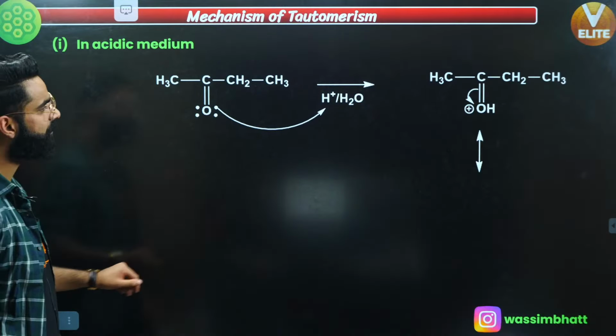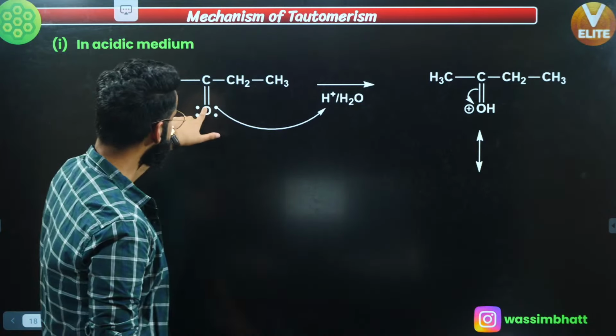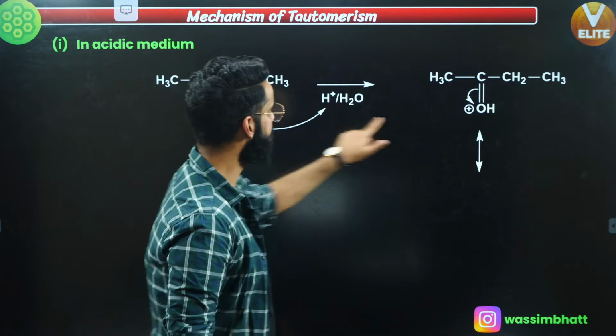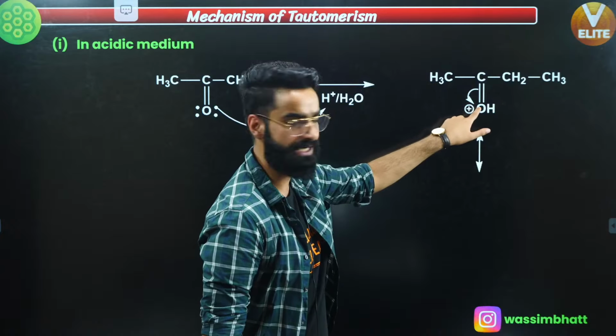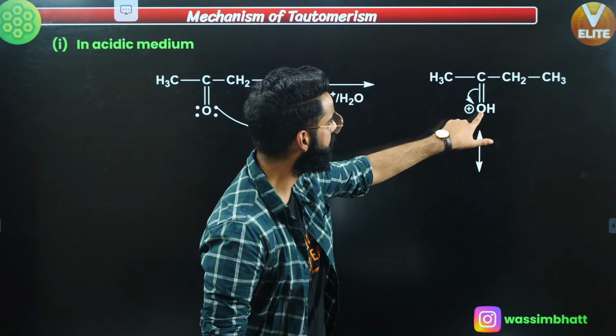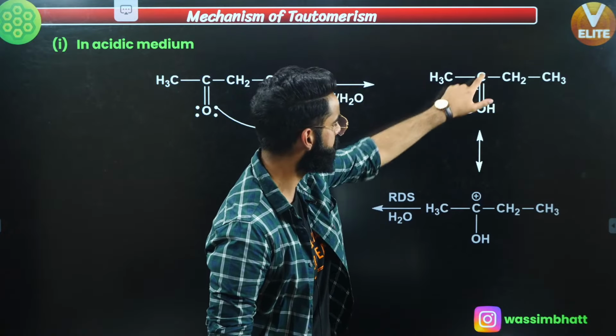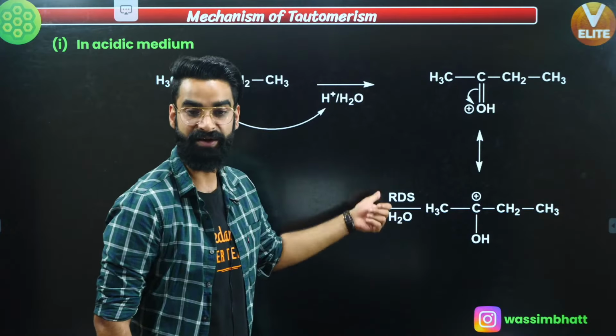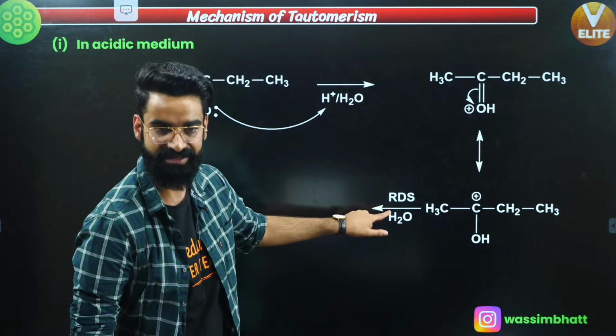See guys, same thing. One by one we have done. First of all, this lone pair is going to attack this H positive, so that it's going to be OH positive right here. Positive charge on an electronegative element makes it more electronegative. So the double bond breaks in this way, so that a carbocation gets formed right here. And in presence of water, this is the rate determining step. I forgot to tell you that.